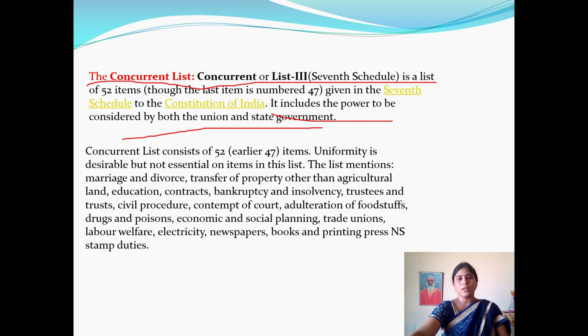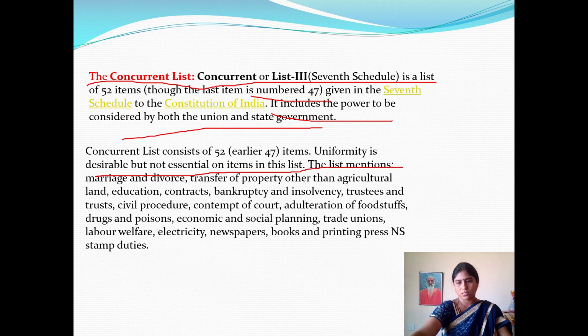How many are there? 52 items are there. But the last item is numbered 47 only, which means some subclasses are there in this. Including all those subclasses, it comes to 52. Uniformity is desirable but not essential on this list.